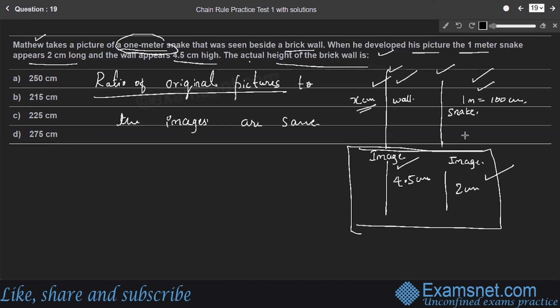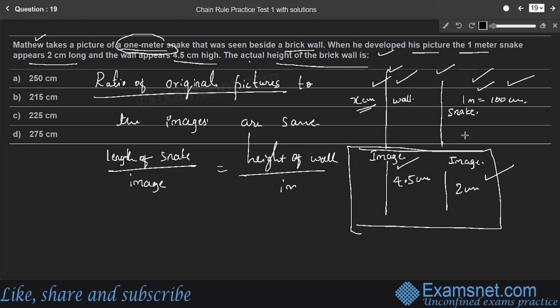Here the original things are snake and wall. Therefore, length of snake to its image is equal to height of wall